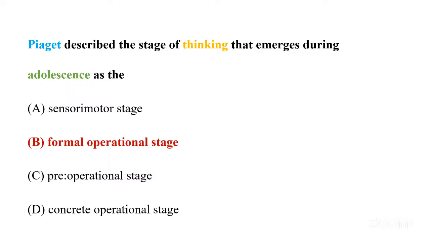Sensory motor is the early stage, like 0 to 2 years. Pre-operational is after that, when we go to preschool. And we have concrete operational, when we are going towards maybe the third, fourth class. Then we have formal operational, which comes in the phase of adolescence. Okay, this is the correct answer.